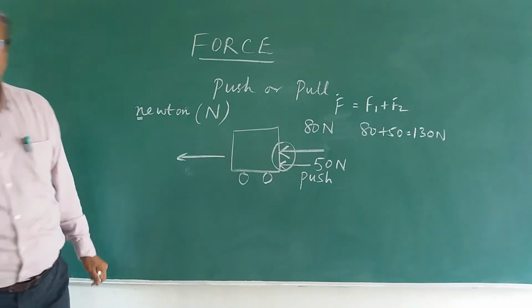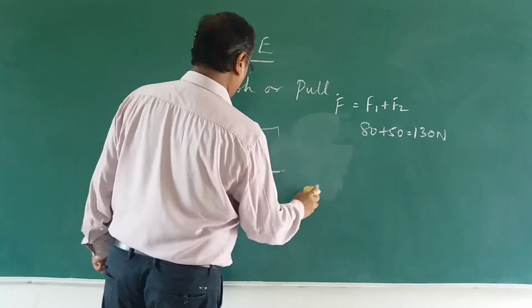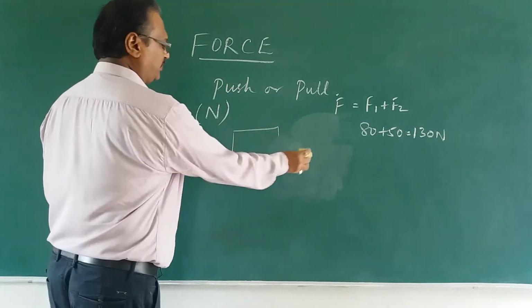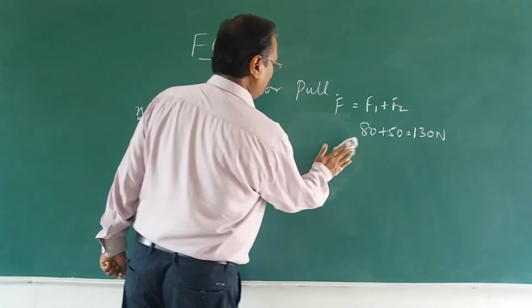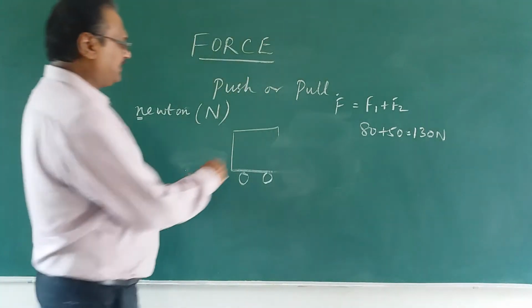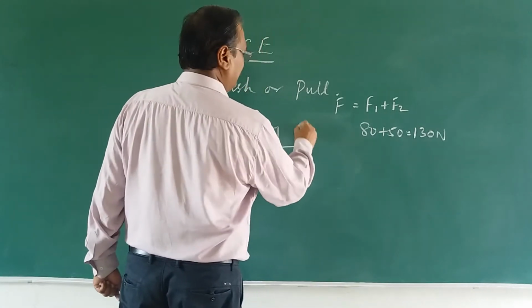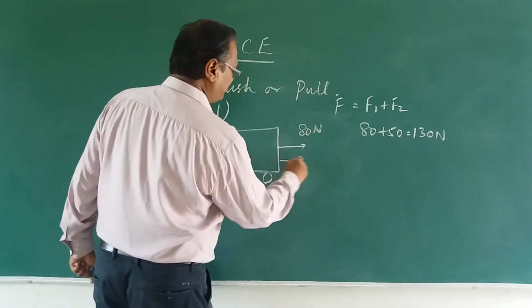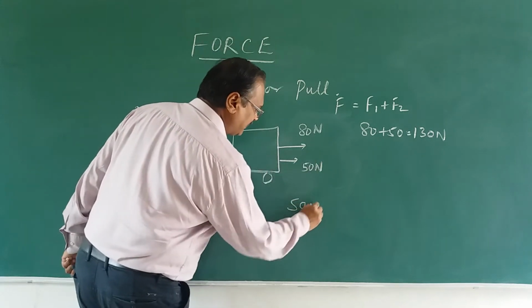Now, I can also make a small change. Instead of pushing this body, I am going to pull it. If I pull this body, what will happen? I take the body back here and pull with 80 Newton, and another person is also pulling with 50 Newton, and the direction is the same.